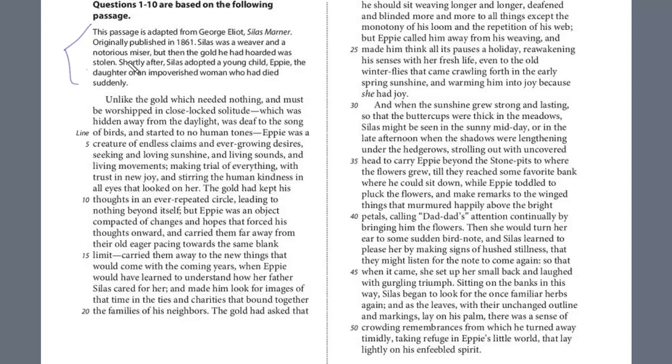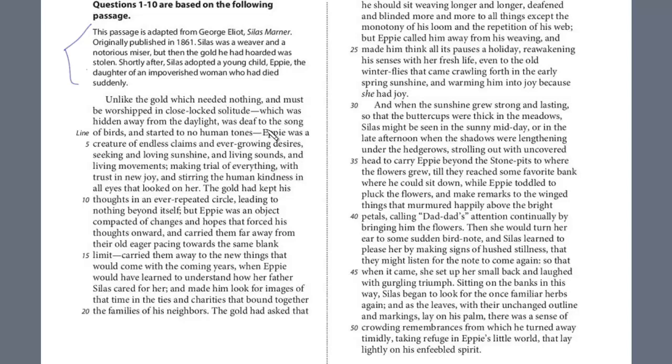Silas was a weaver and a notorious miser, but then the gold he had hoarded was stolen. Shortly after, Silas adopted a young child, Eppie, the daughter of an impoverished woman who had died suddenly. And so I'm not reading this whole passage. I assume you've read it, and the best way is to read it, try it independently, and then review these videos. It's really not going to have much benefit if you just watch these videos without reading it.